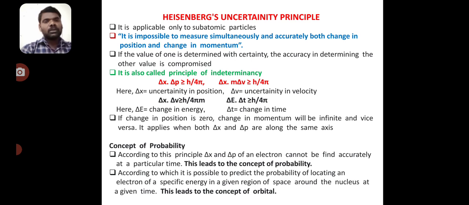Another concept is the concept of probability. According to the Heisenberg uncertainty principle, Δx and Δp of an electron cannot be found accurately at a particular time. So this leads to the concept of probability. According to probability, it is possible to predict the probability of locating an electron of specific energy in a given region of space around the nucleus at a given time. This leads to the concept of orbitals.